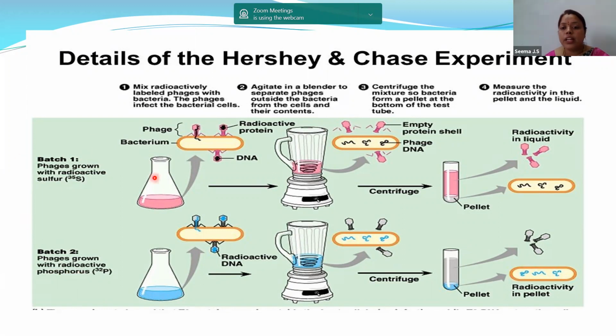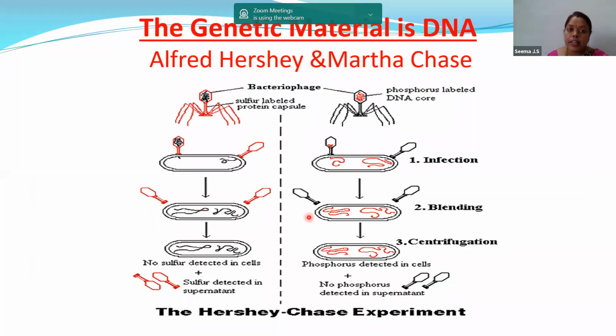That's why the protein coat was in the supernatant region. That is, the proteins of these bacteriophages were in the supernatant region, whereas the DNA at the bottom, that is at the pellet, was colorless. It did not show radioactivity. But whereas the phages which are grown in the phosphorus, the DNA absorbed the phosphorus. That is why the supernatant was colorless, whereas the genetic material was showing radioactivity. So with this, it is clear that Hershey and Chase have proved that DNA is the genetic material.